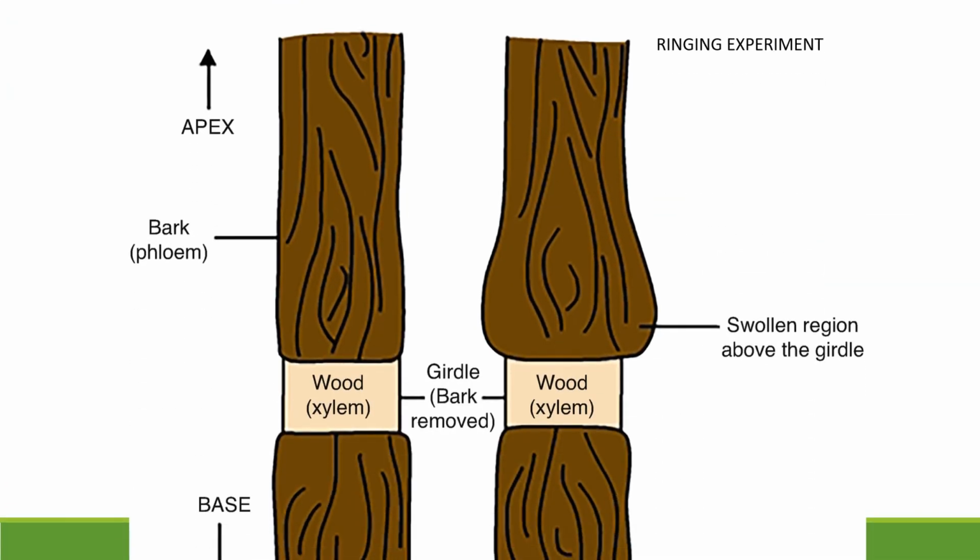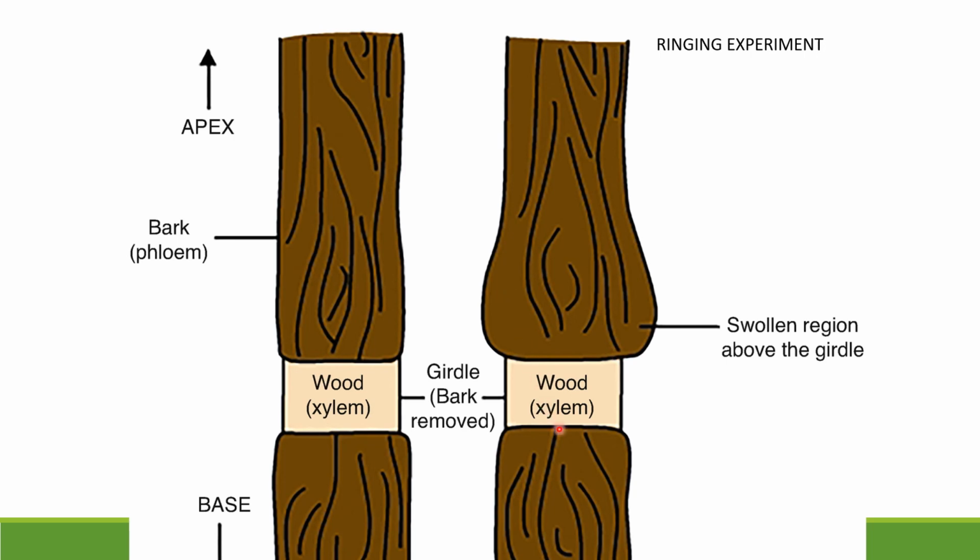Children, you can see another experiment here. When we remove the bark of the tree, we have to completely remove the bark with the phloem. So what will happen? Above the ring you can see a swollen region. Why?